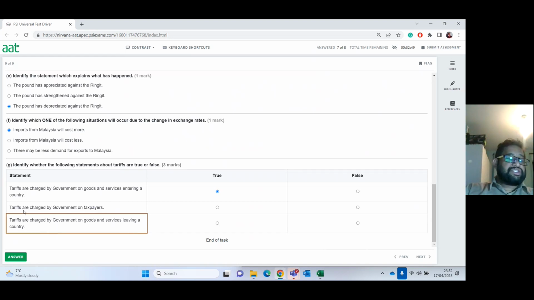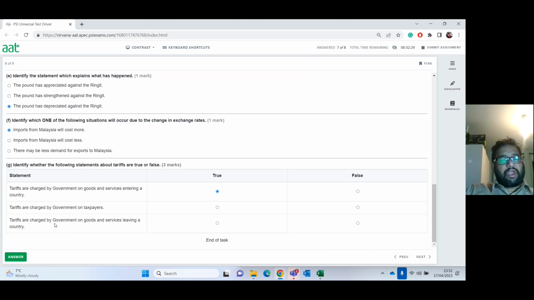So they're saying here the tariffs are charged by government on taxpayers. No, it's not charged on the taxpayers. It's charged on the people who are importing those goods from abroad. So therefore, the importer will be paying it, not the taxpayers, because we pay our VAT. That's nothing to do with your tariff.